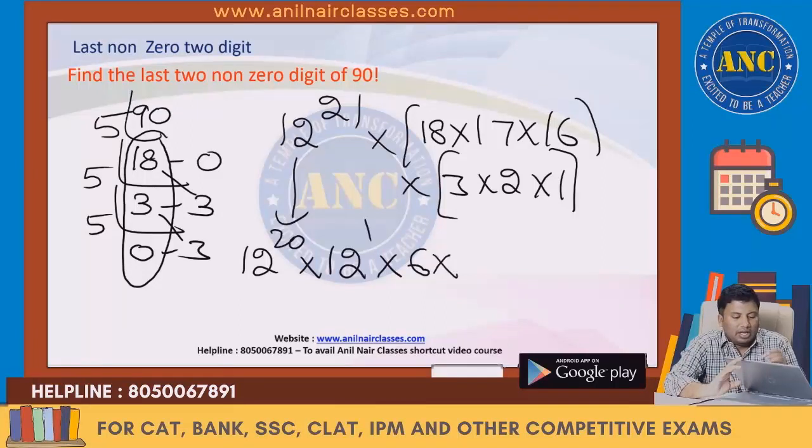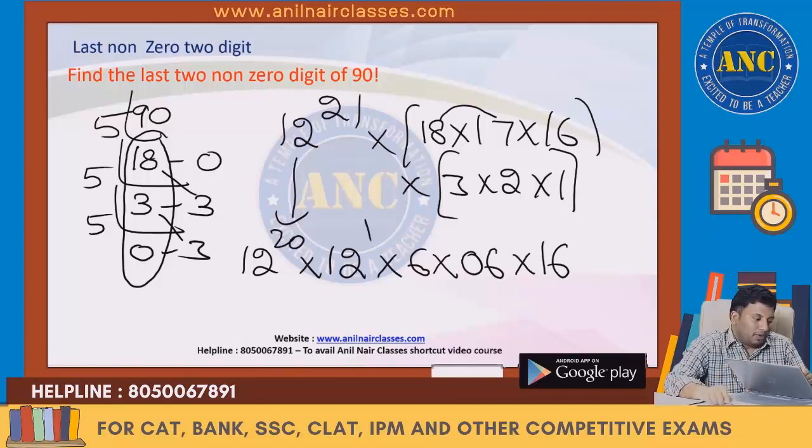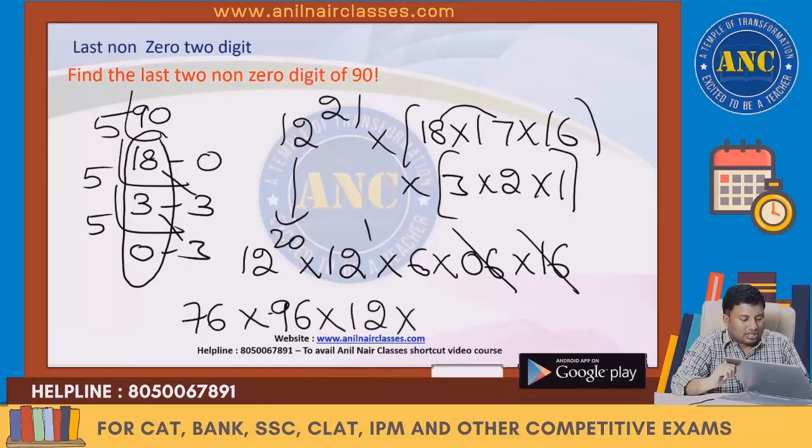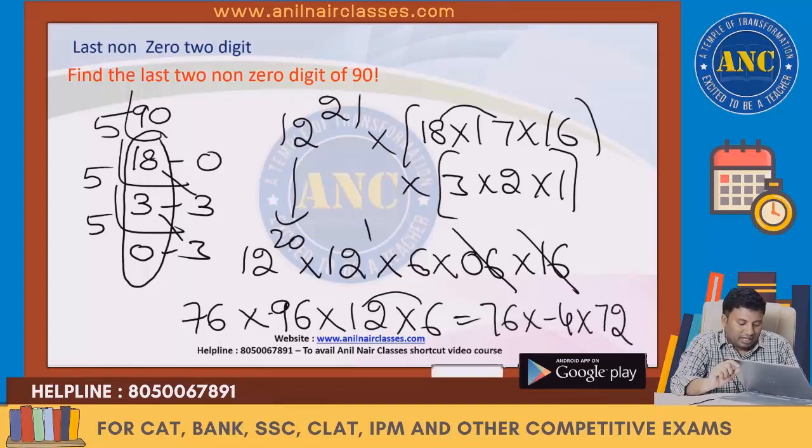6 into 18, 6 are 18, 17 8s are 136, so 6 into 16. 12 power 20, it is 76. These are nothing but 16 6 are 96. 96 into 12 into 6. Now 76, 12 6 are 72. 96 can be written as minus 4 into 72.